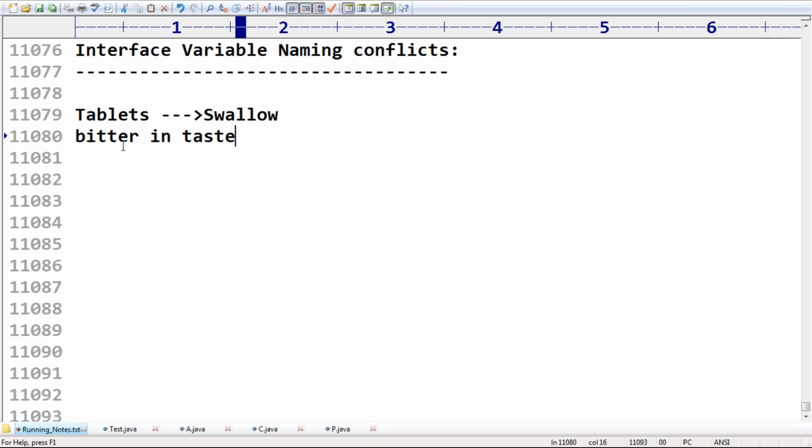So that's why, if we compulsorily have to take a tablet, we just have to swallow it, that's all. Our tongue should not touch that tablet, because it is always bitter in taste, correct? Yes, usually everyone is doing the same.